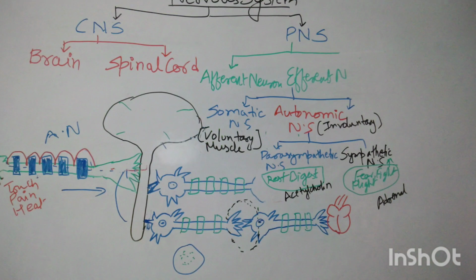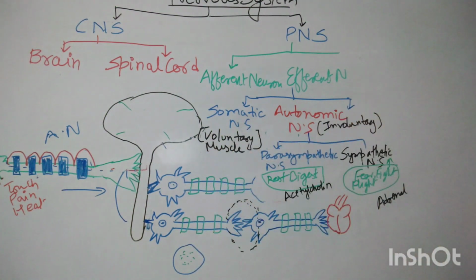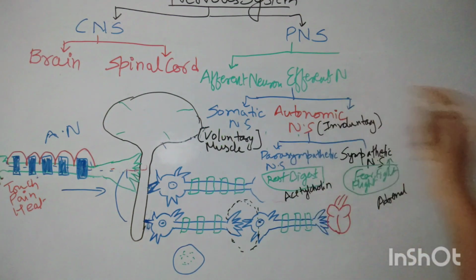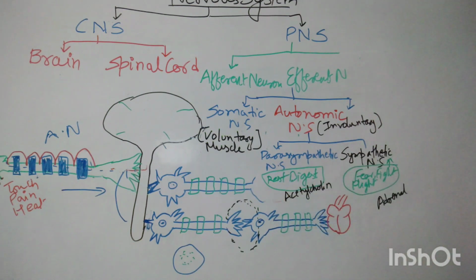Now efferent neurons bring two types of impulses from the brain. They can be somatic, which controls voluntary muscles, which we can control, and they also bring impulses to the involuntary muscles, which come under the autonomic nervous system. In the autonomic nervous system, the parasympathetic nervous system and sympathetic nervous system act. An example of these involuntary muscles is the heart. So we have seen this in the peripheral nervous system.